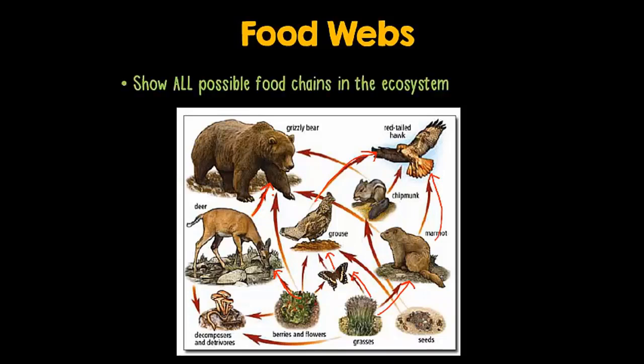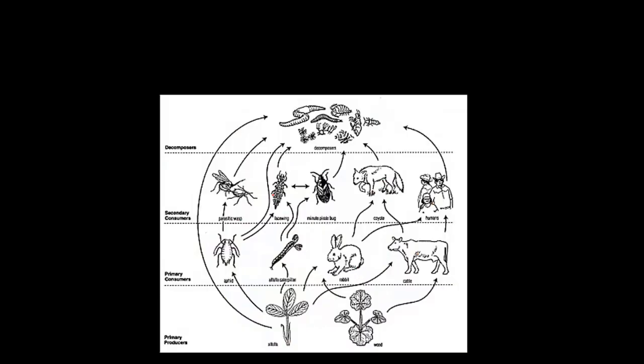Let's take a look at another one. This one is showing the different types of organisms, and that's what I like. It shows our producers and our consumers and our decomposers at the top. So again, we could take this plant that could give energy to the rabbit, that could give energy to the coyote, which maybe dies and gets broken down by the decomposers, and there's a food chain.